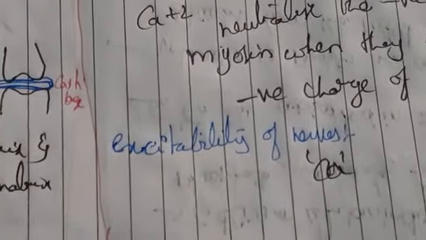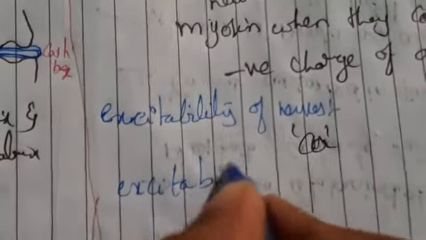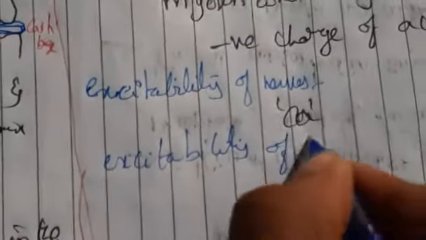Calcium ions are generally normal. Sometimes calcium deficiency causes rapid weakening and also heart failure. That is because of the excitability of the heart. Calcium ions are essential for normal excitability of the heart.